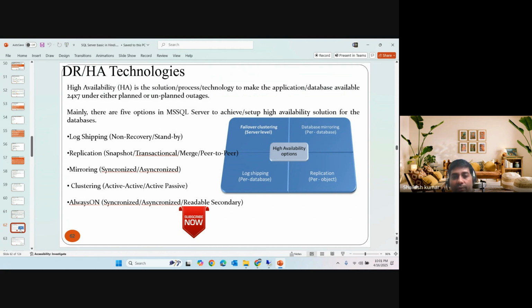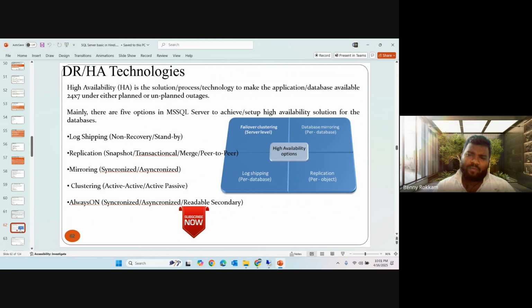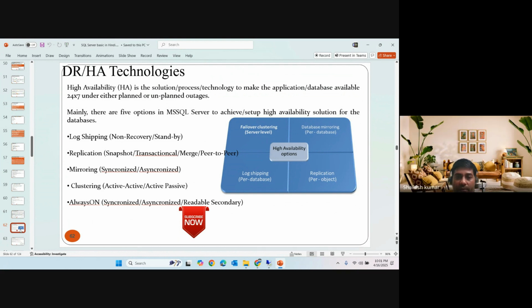There are two types of mirroring, synchronous and asynchronous, depending on whether we require best protection or best performance. High safety means synchronous; high performance means asynchronous, because we are not waiting for the packets' reply from the mirror server. We just send our packets from the principal to the mirror server.